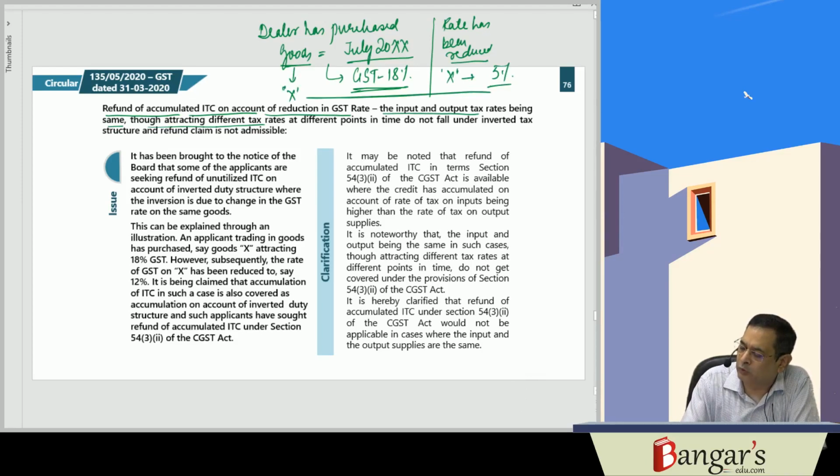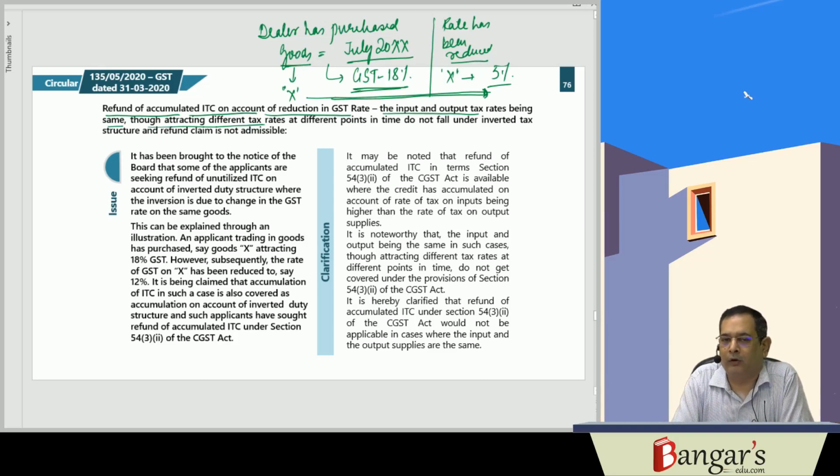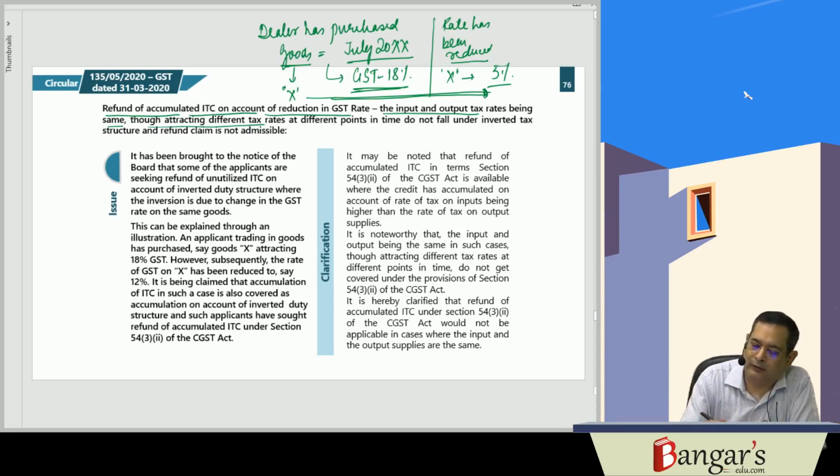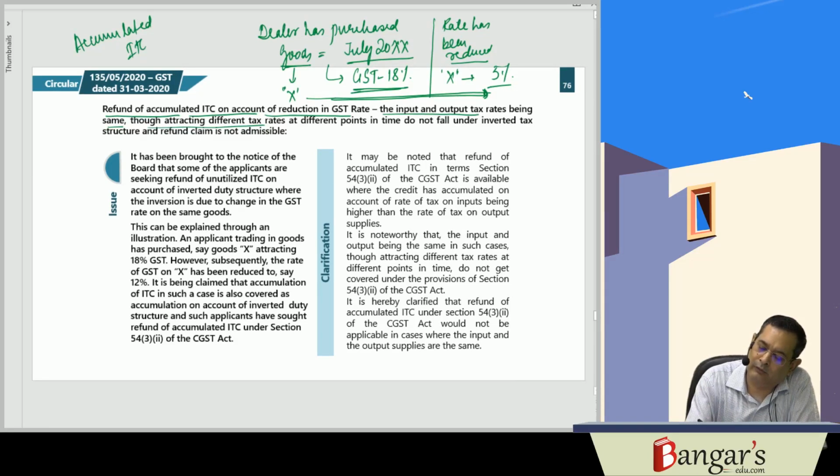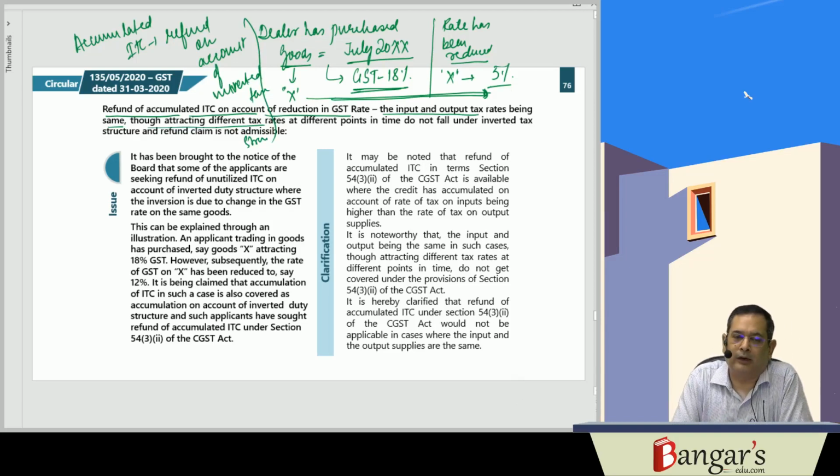Now he is selling those goods X. Because the rate has been reduced, he will be charging 5% GST on outward supply. Now he says that there is an accumulated ITC and claims a refund on account of inverted tax structure. He is claiming the refund on account of the inverted tax structure.